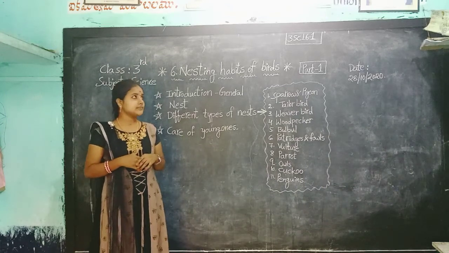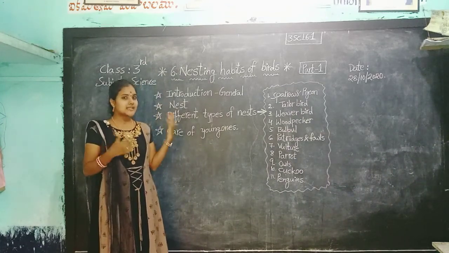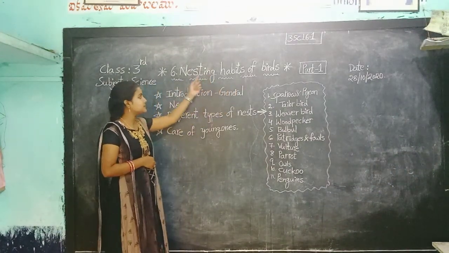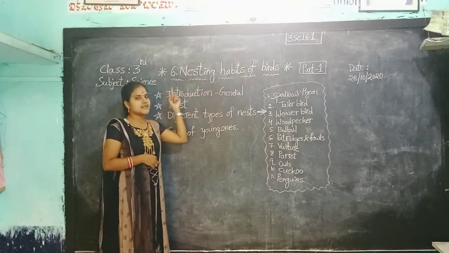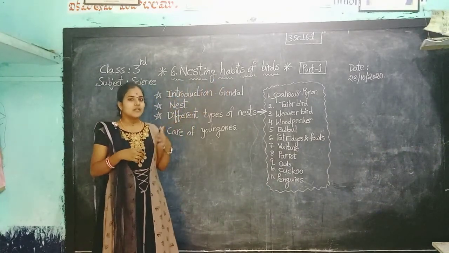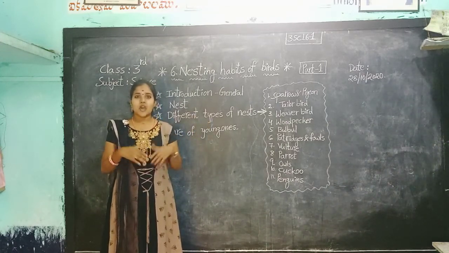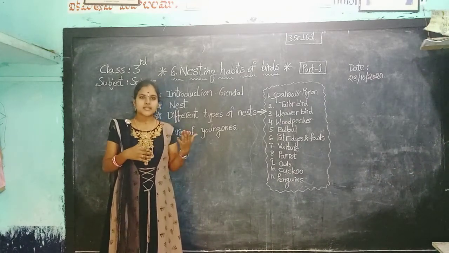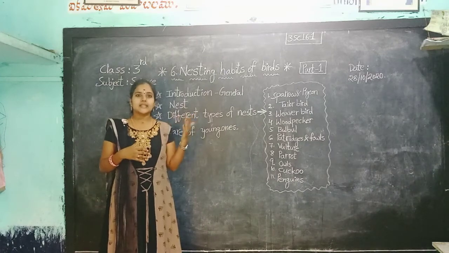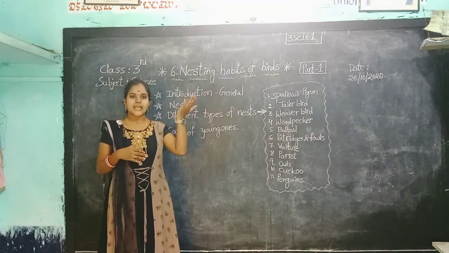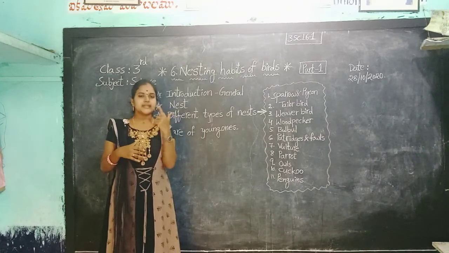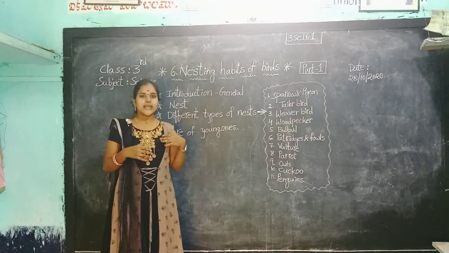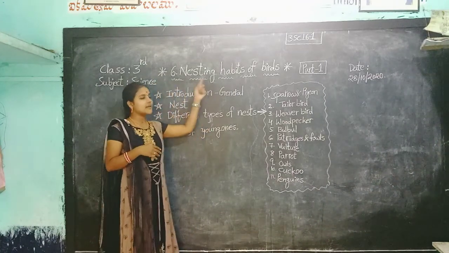Okay children? Today I have come up with one more science topic, that is nesting habits of birds. What is that, children? Nesting habits of birds. In the previous class, does anybody remember what we learnt? Yes, very good. We learnt about birds and different types of bird flights. Some birds fly very low, some birds fly very high. Next, kinds of beaks and different types of claws. These are all we learnt in the previous video. Today, we discuss nesting habits of birds.